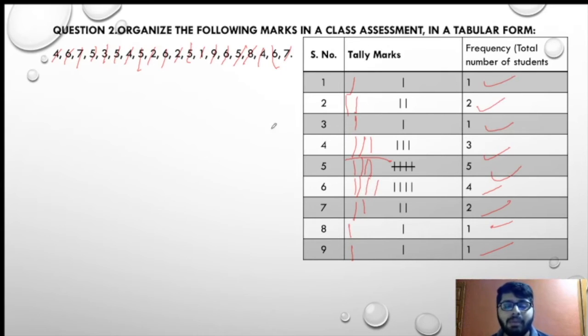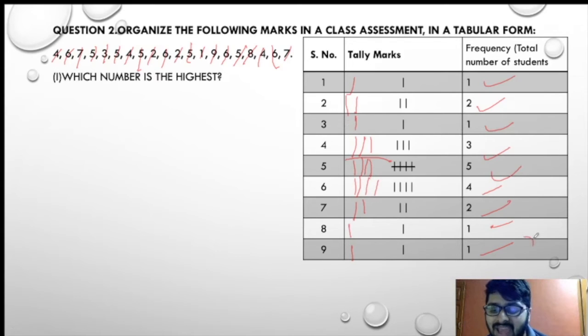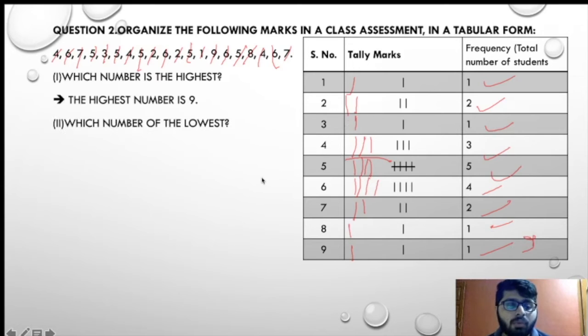Okay. Now based on this we will be answering a few questions. Which is the highest number? What is the highest number of marks that has been scored? That is 9 marks. So the highest number is 9. What is the lowest number? The lowest number is 1. So 1 is the lowest number.